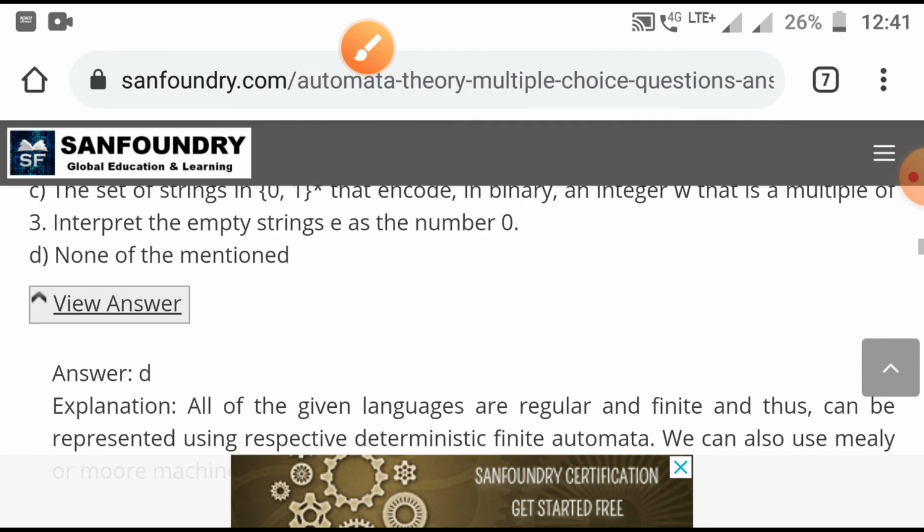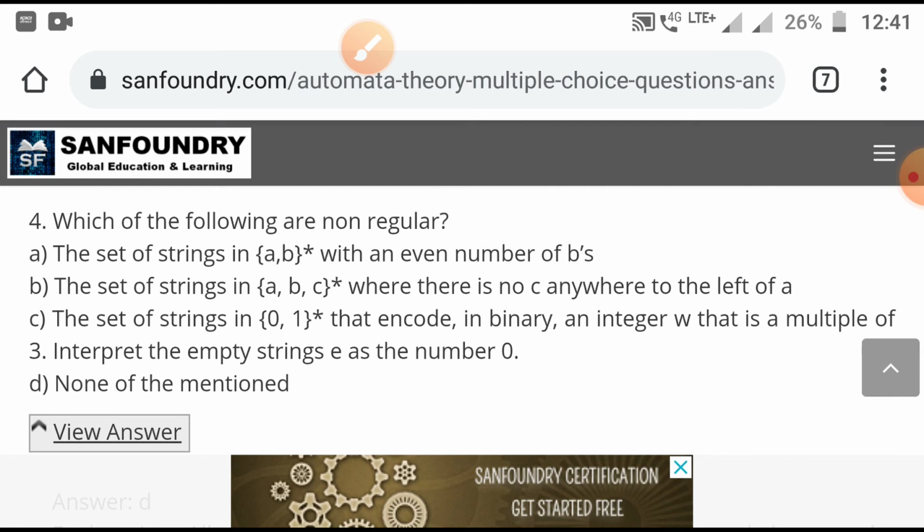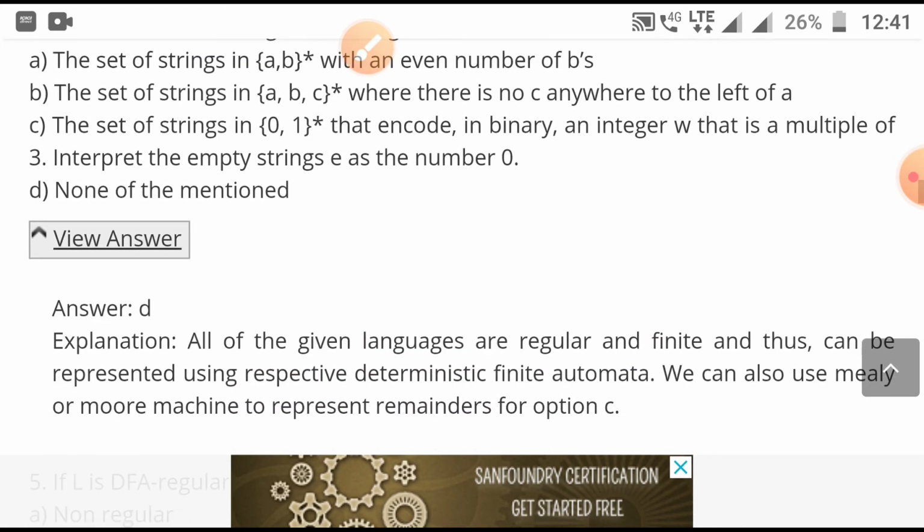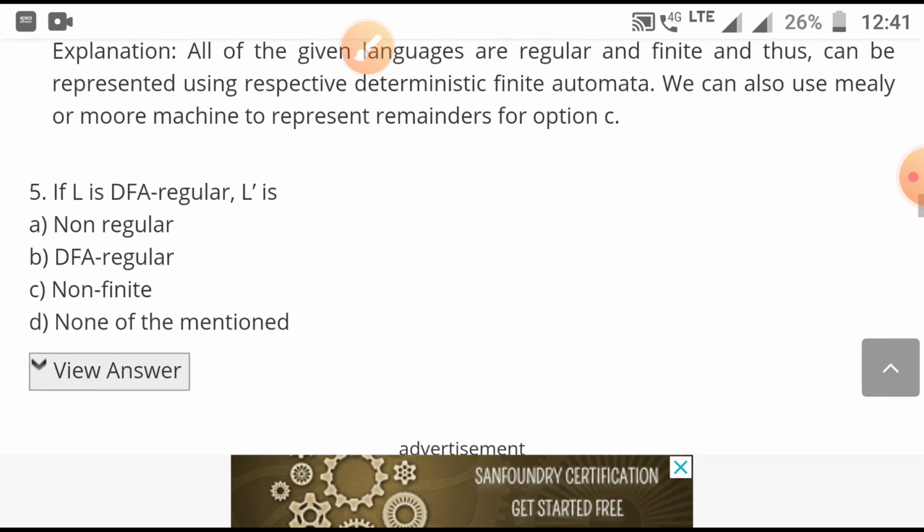These types of questions I have already discussed in the classroom. In the set of strings AB, the condition given is that B should be in even number. So this is a regular language, it is not non-regular, and the same way B and C also. So the correct answer is D, because every language is regular.